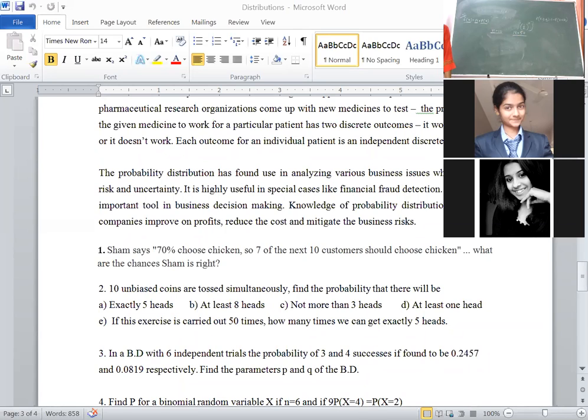Frequency means how frequently it occurs. Again I am repeating, capital N is equal to 50 times, then the number of times, that is called as frequency, correct? Number of times we expect to get 5 heads.